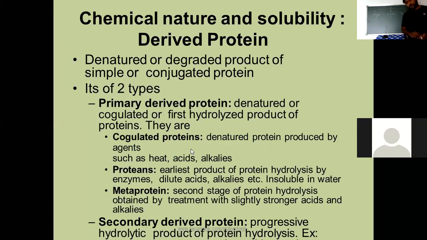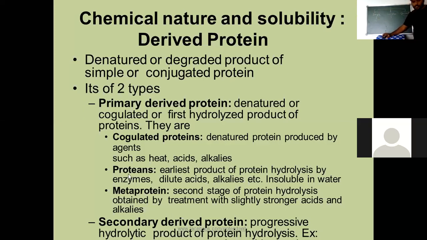derived proteins. Now, derived proteins are nothing but simply those which are derived from the simple and complex proteins, maybe due to denaturation, hydrolysis, or degradation. And also we can say simply the denatured or degraded product of simple or conjugated protein, right? And again, these are of 2 types: primary derived proteins and secondary derived proteins.